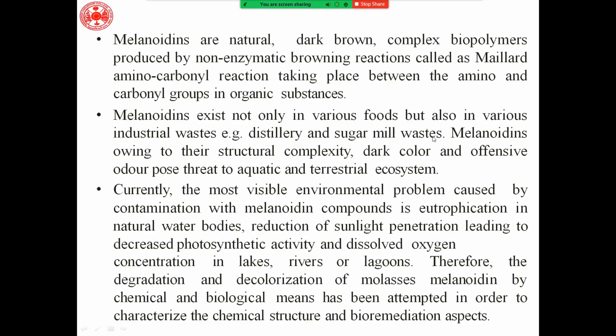Now, what is melanoidin? These are dark brown complex biopolymers which exist not only in various foods but also in industrial wastes, actually distillery and sugar mill waste, which is the point of concern. Currently, the most visible environmental problems caused by melanoidin contamination are eutrophication in natural water bodies, reduced sunlight penetration, decreased photosynthetic activity, and reduced dissolved oxygen concentration in lakes. So many problems are caused by this spent wash.